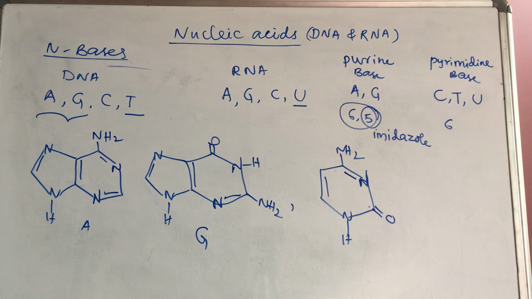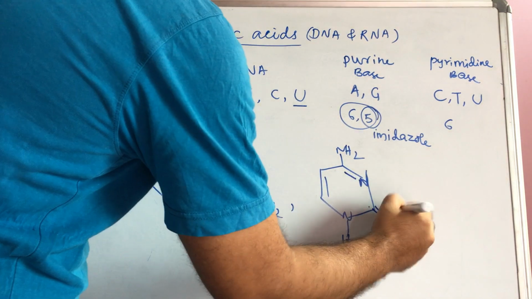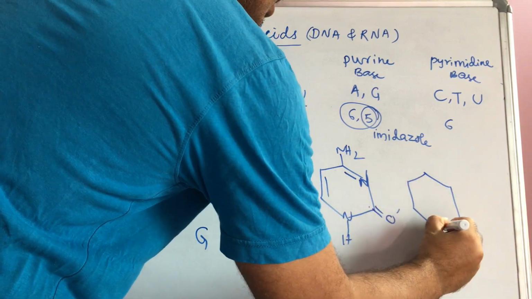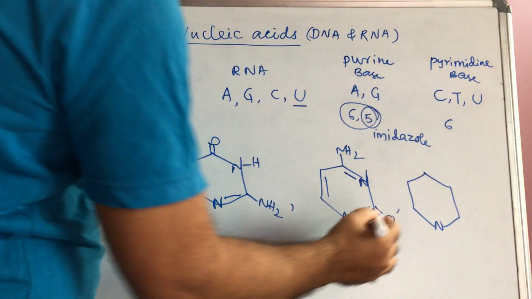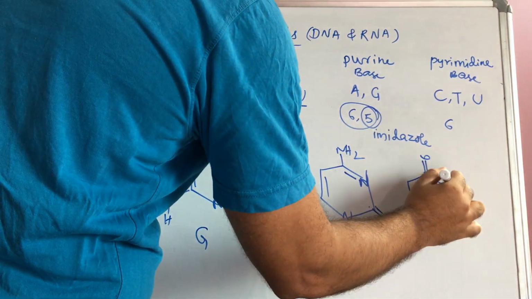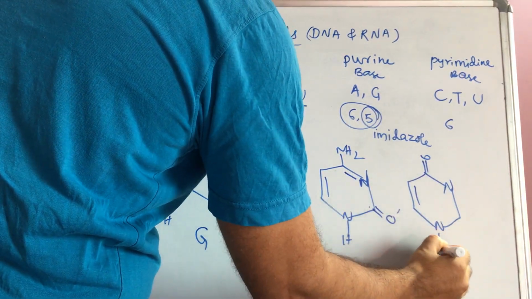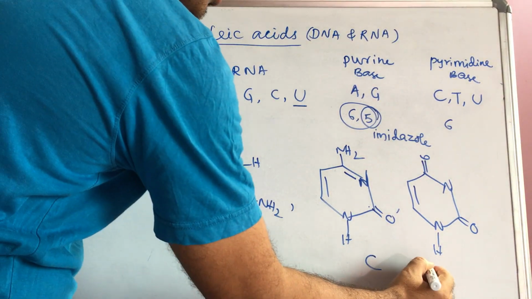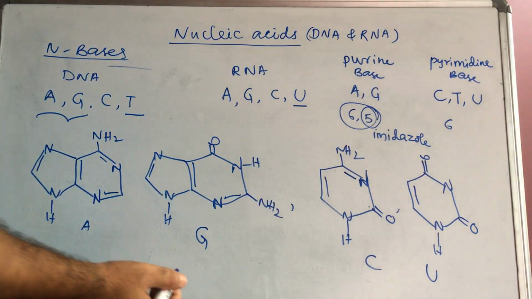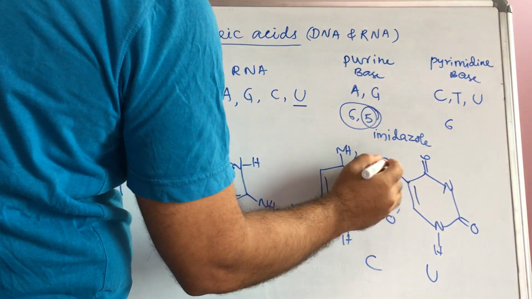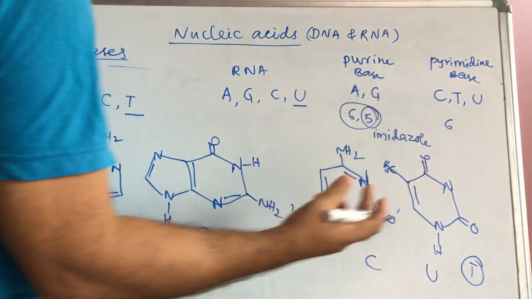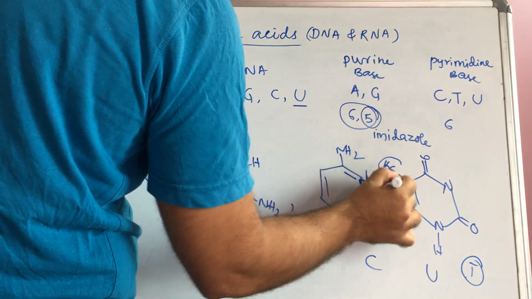Next one is uracil. I write uracil first, because if you write the uracil structure first, then automatically it is easy for thymine also. Here a double bond, here a double bond O, here nitrogen, here H, here a double bond. This is the uracil structure. This is cytosine, this is uracil. Then what is the thymine structure? An extra methyl group will come here. That is thymine. Thymine and uracil have the same structure, only in thymine one extra methyl group is present at this position.